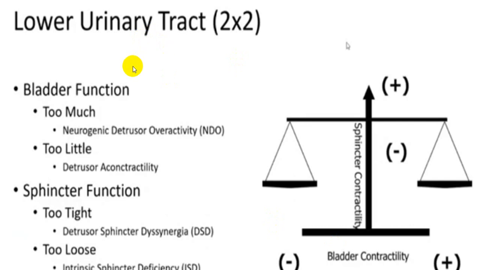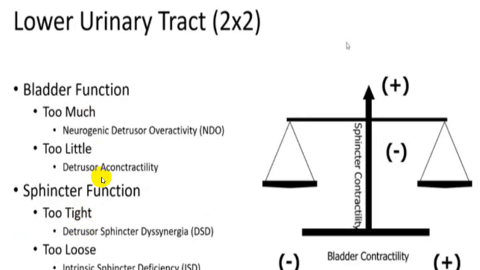Lower urinary tract, bladder function: when there is too much bladder stimulation, you will have neurogenic detrusor overactivity, and when there is too little, it is called detrusor acontractility, or detrusor atonicity, or detrusor areflexia. And because of sphincter disturbances, if the sphincters are too tight, it is called detrusor sphincter dyssynergia, and this will classically happen in upper motor neuron lesion.